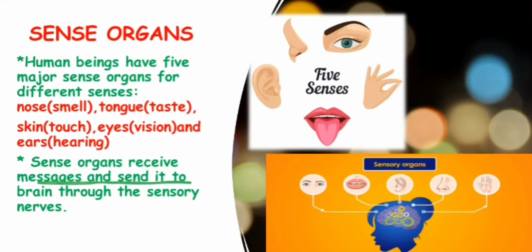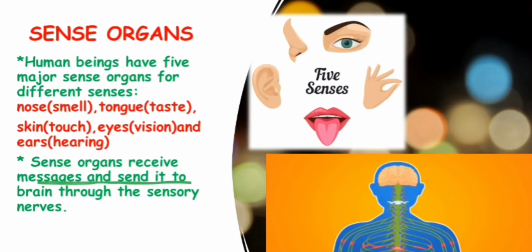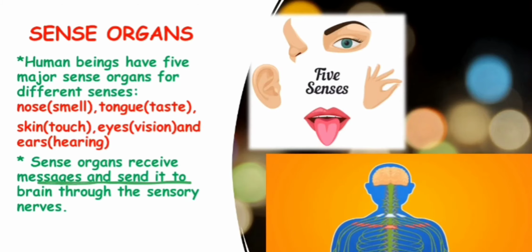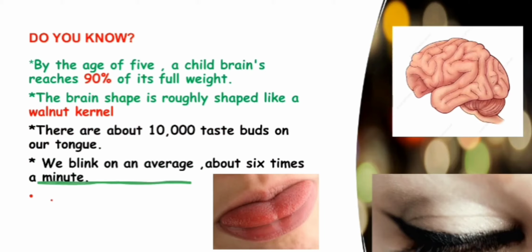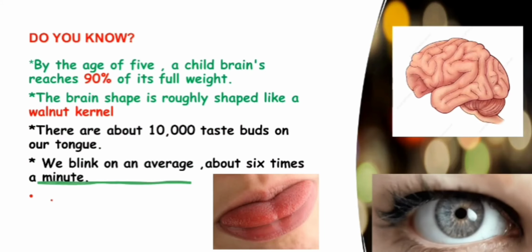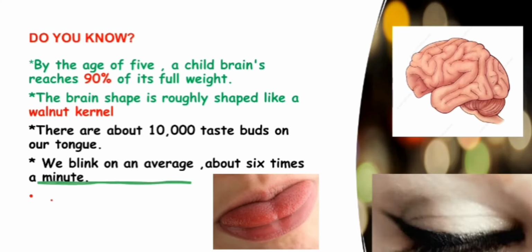Next is, do you know? By the age of 5, a child's brain reaches 90% of its full weight. It means that till the age of 5, almost complete brain development of a child is there.